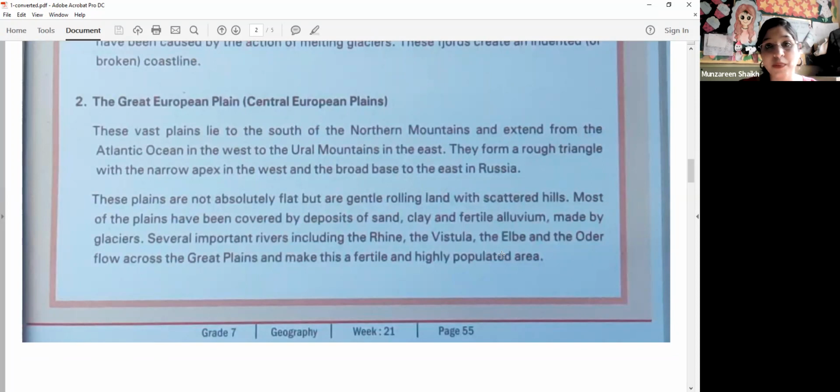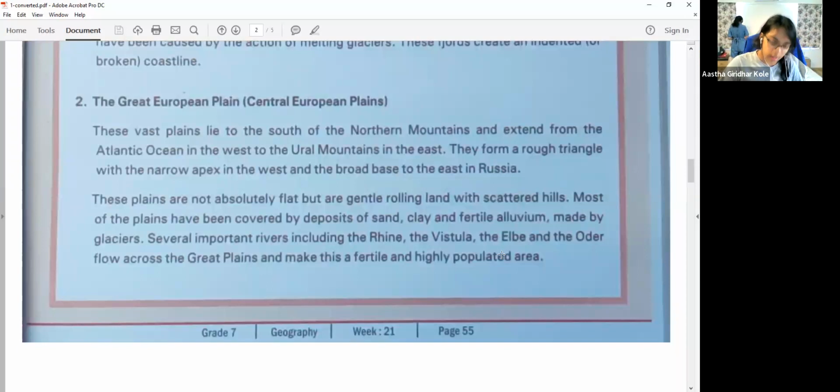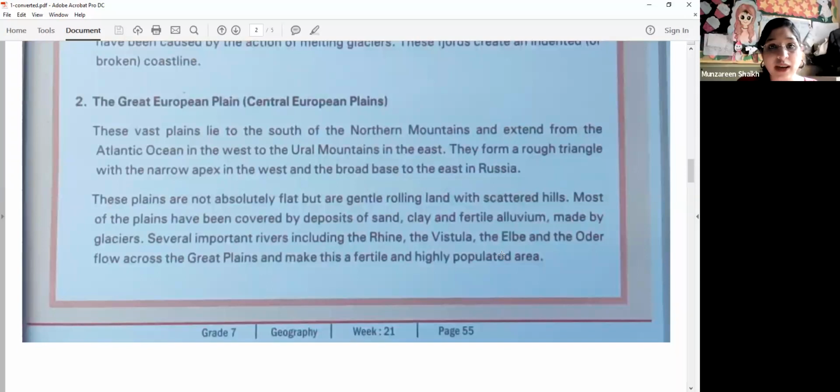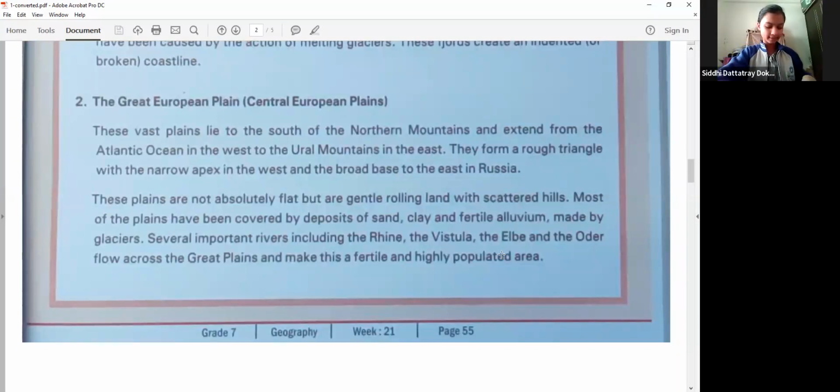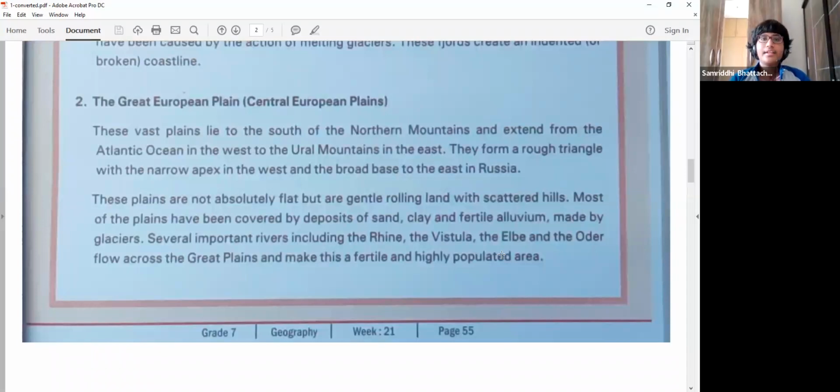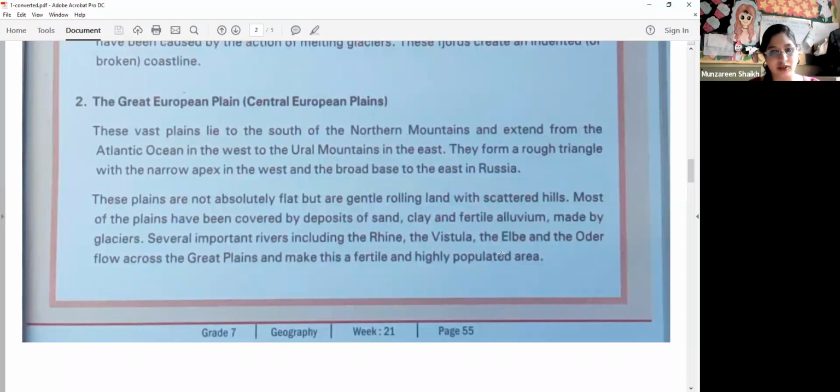So what is more peculiar about these plains, children? They form a rough triangle with a narrow apex in the west. And how is this triangle formed? Who will tell me? How is the triangle formed towards the top and towards the base? It has a narrow apex in the west and a broad base to the east in Russia. Okay.